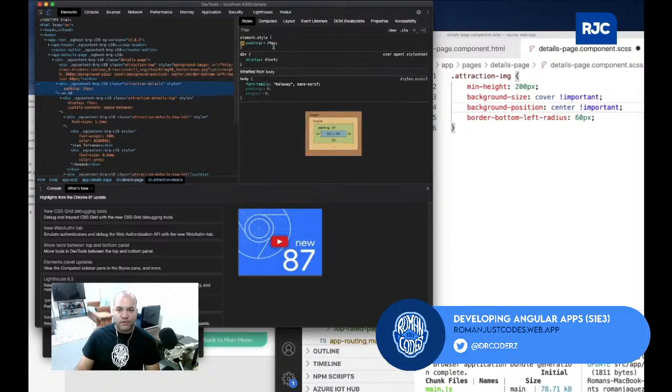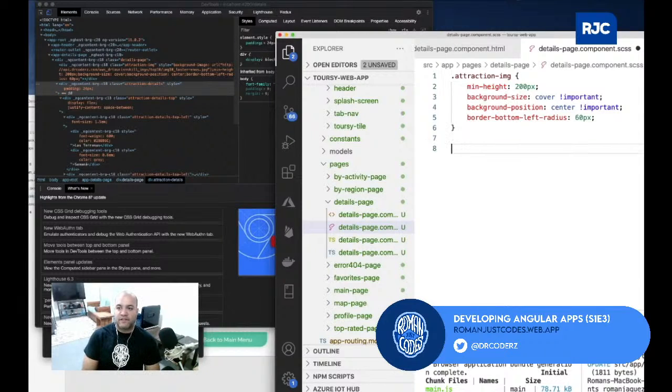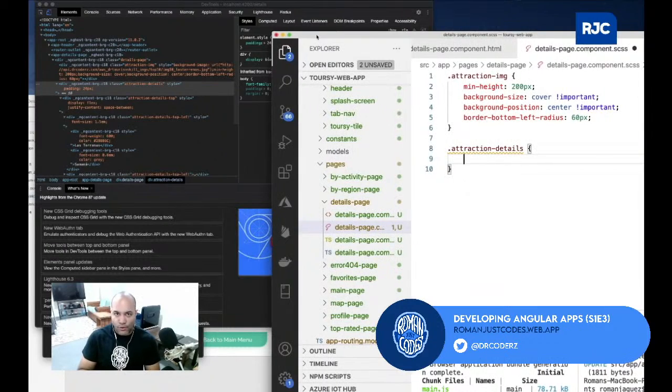For the attraction details, we said that we want to do a padding of 24 pixels. So attraction details would be the whole bottom container. You see, everything that I did was for a purpose. It had a reason to be. I didn't just make up some crazy structures and go crazy creating things. It makes your structure a lot more flexible, and then you can apply all these media queries if you want to, and they will adjust accordingly and flow more naturally if you structure it from the beginning in the correct way.